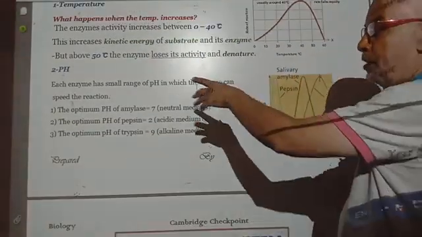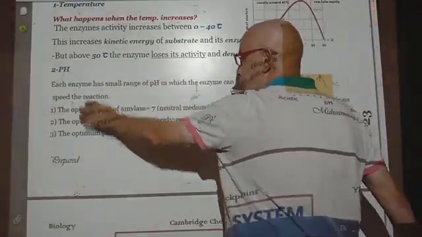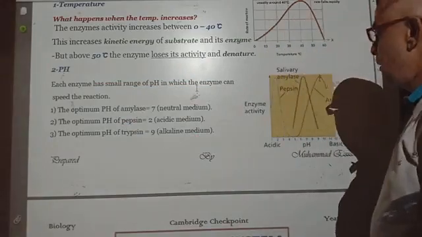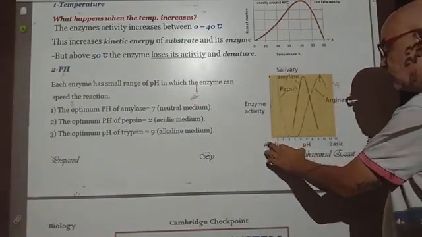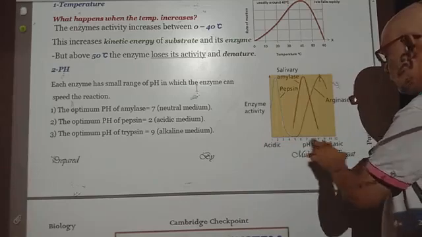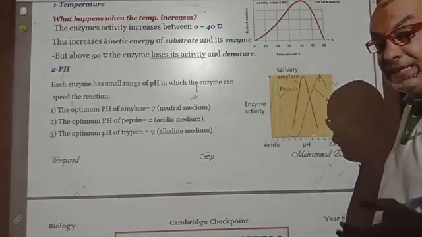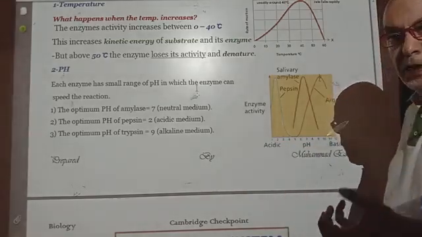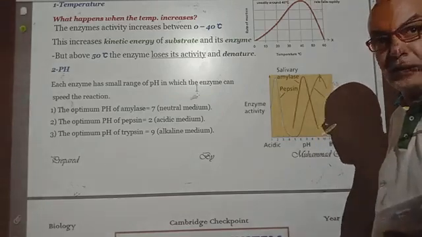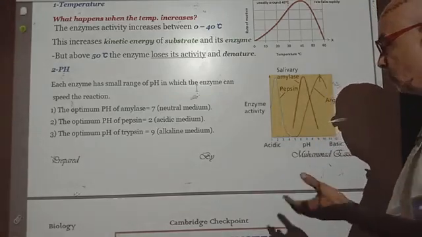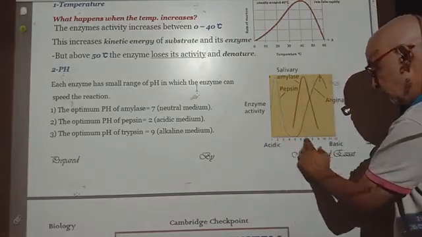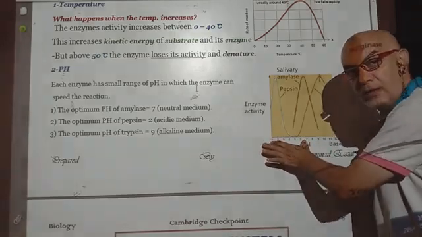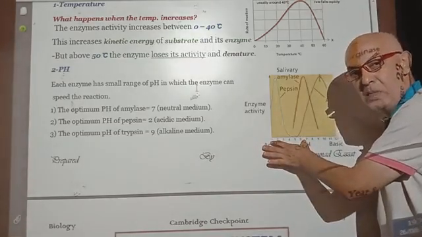Here we have another important factor, the pH. You note that this range from 1 to 12 indicates the medium in which the enzyme is working. From 1 to 7, we call this area an acidic medium.